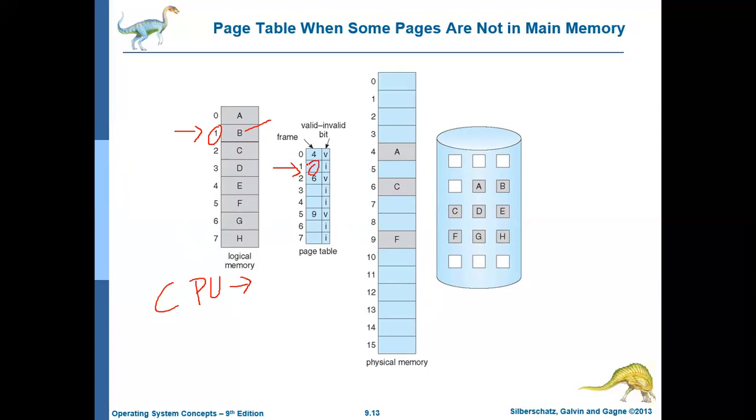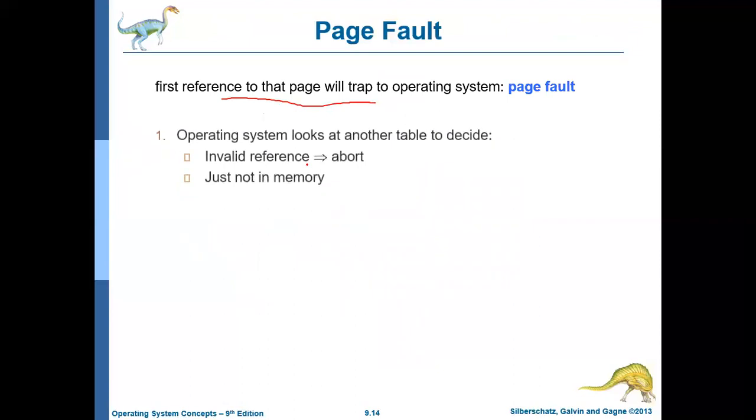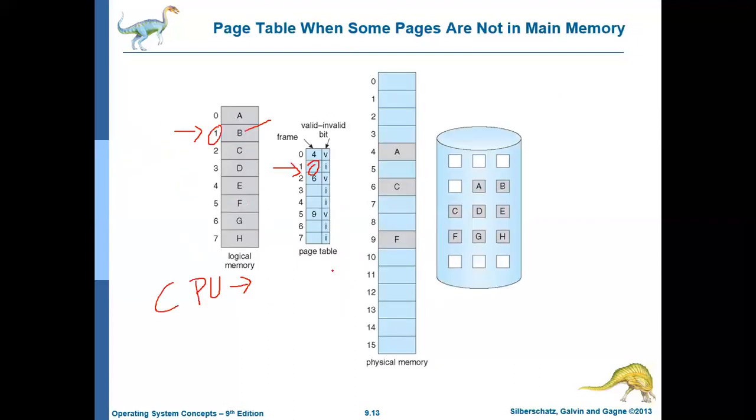Whenever there is a page fault, it will create a trap. This particular logical address 1 is not available in the page table. How do we know it is not available? Because the valid invalid bit is I. So the page fault is nothing but a trap to the CPU. A trap is a hardware interrupt.